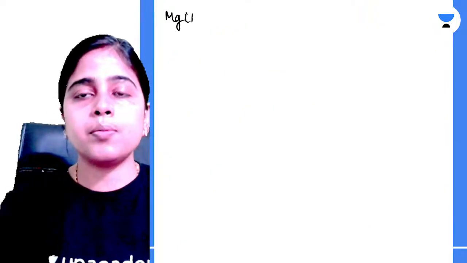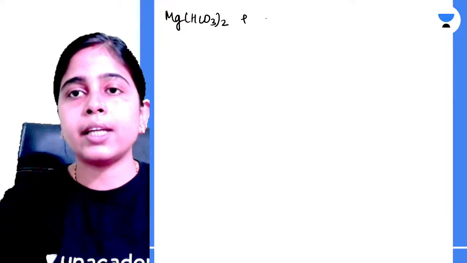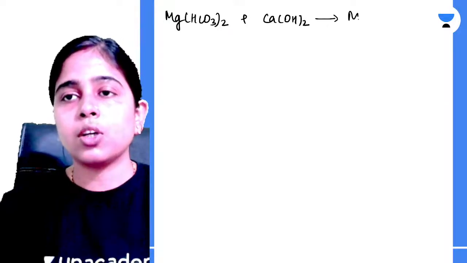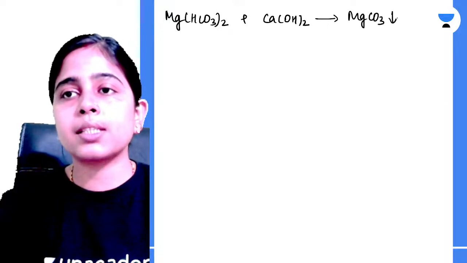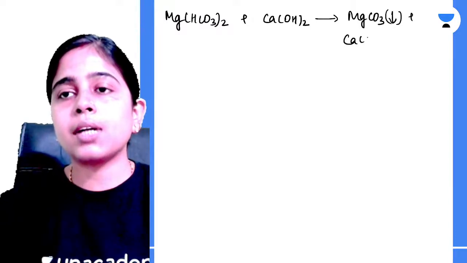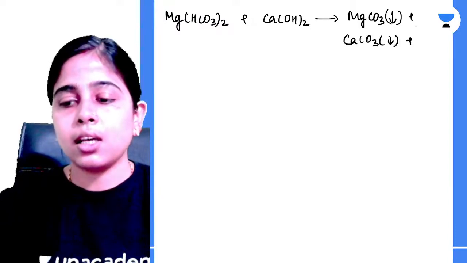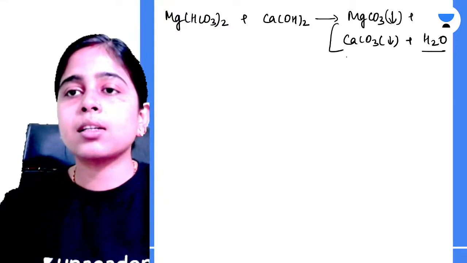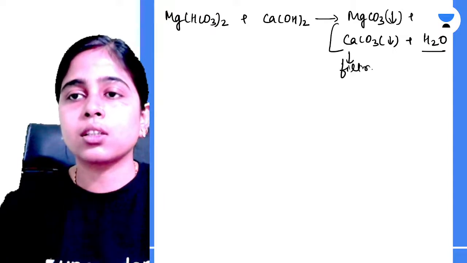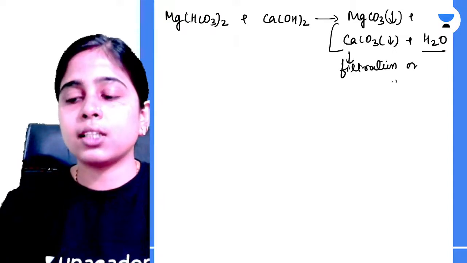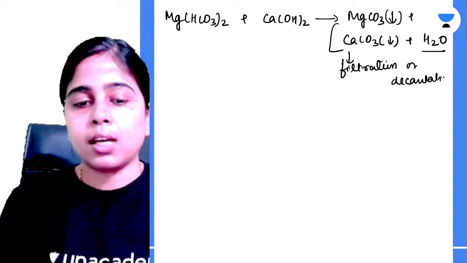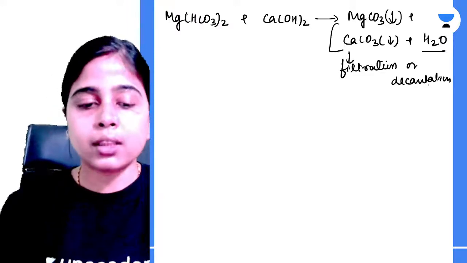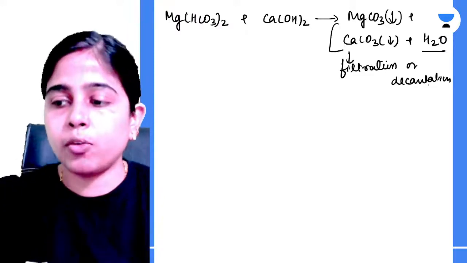So when calcium hydroxide is added to magnesium bicarbonate, what happens? Your magnesium carbonate is formed as a precipitate. Your calcium carbonate is formed as a precipitate, and your water is also formed. These two precipitates are removed by filtration or decantation, and you obtain your soft water. Clear? These are the two methods to remove your temporary hardness from the water.